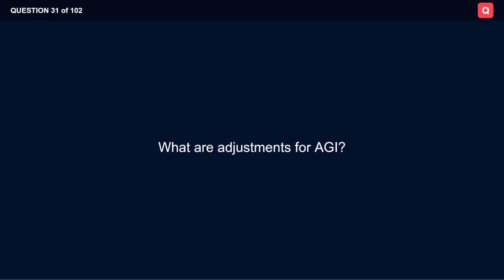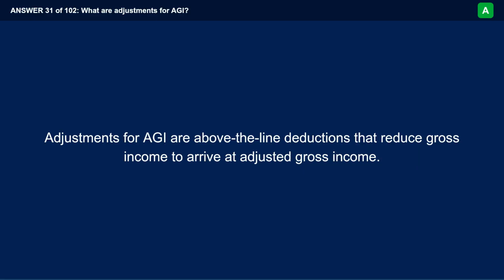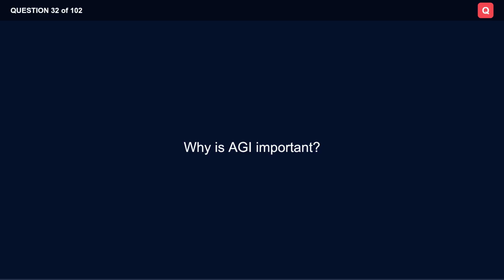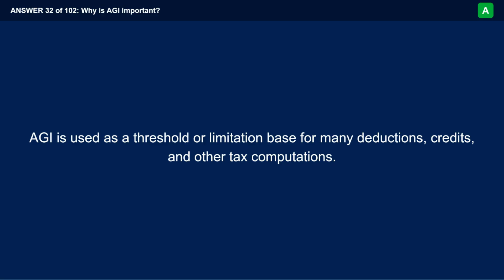What are adjustments for AGI? Adjustments for AGI are above-the-line deductions that reduce gross income to arrive at adjusted gross income. Why is AGI important? AGI is used as a threshold or limitation base for many deductions, credits, and other tax computations.